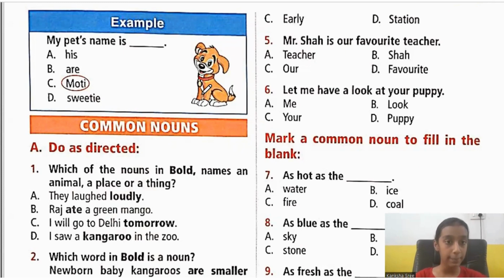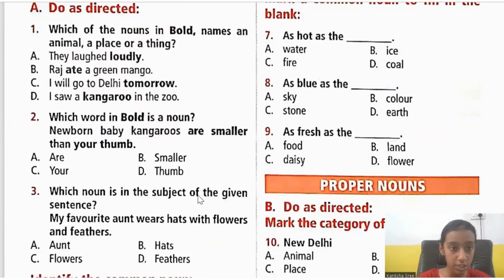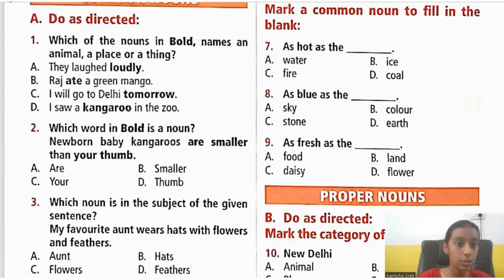Starting with the example, my pet's name is Dash. Here we need to choose the noun. Is it his, ours, Moti or Sweetie? My pet's name is Moti. So you need to choose the correct option, that is C. Now, common nouns. Do as directed, according to the instructions given. First one: which of the nouns in bold names an animal, a place or a thing?